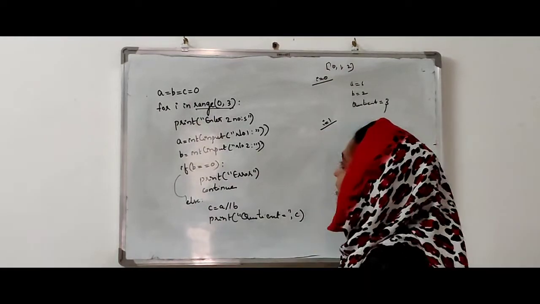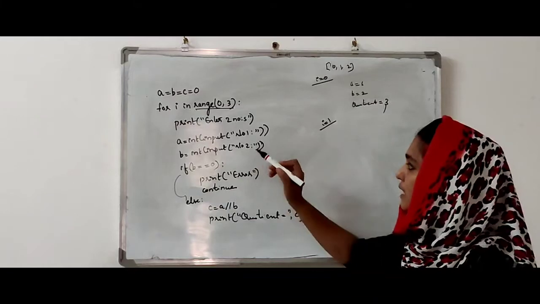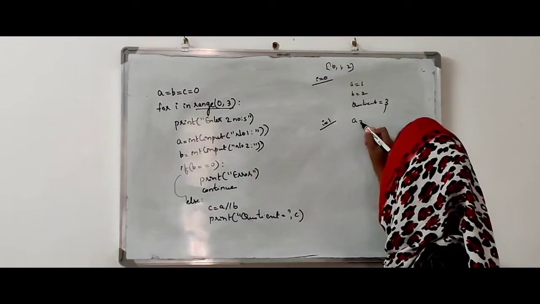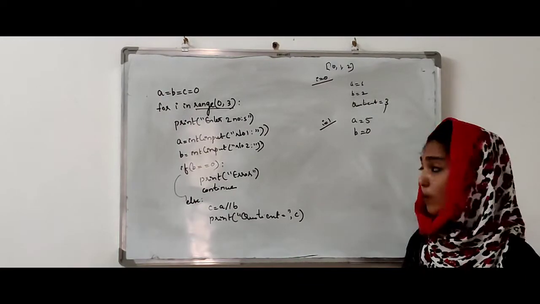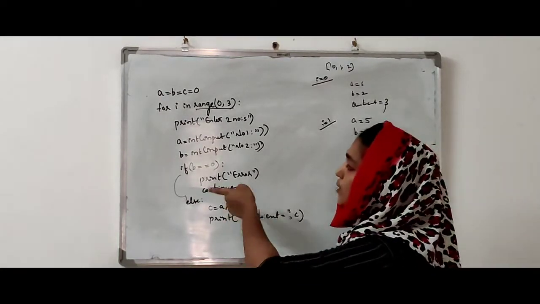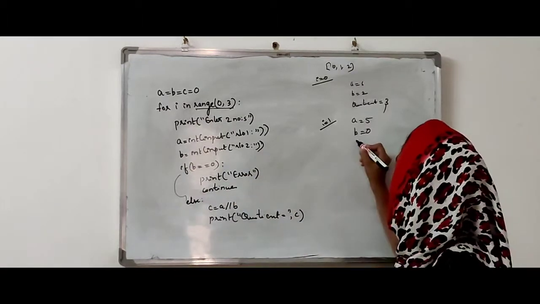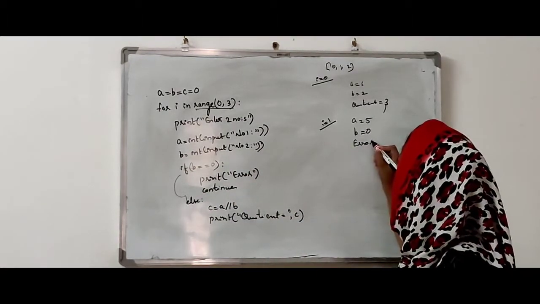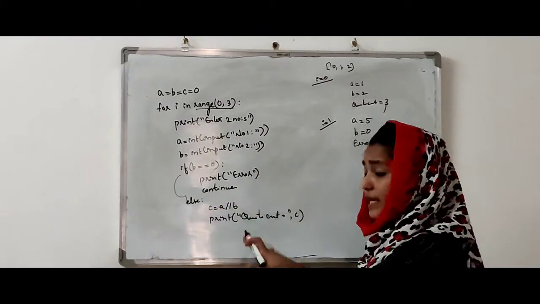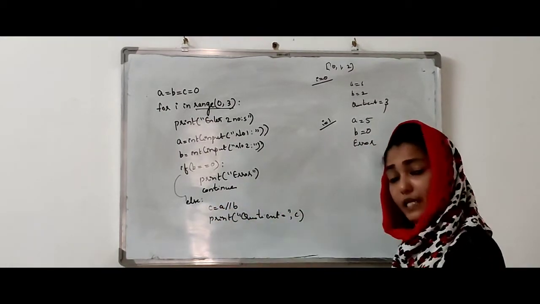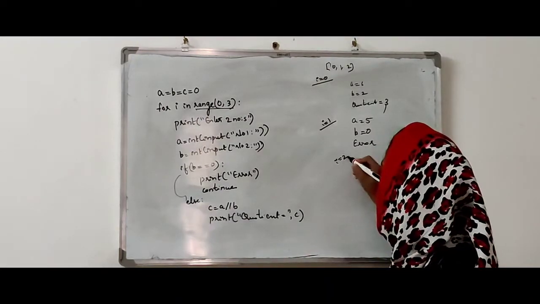That is I is equal to 1. There also print enter two numbers, A equal, B equal. Suppose I am entering the value of A as 5 and value of B as 0. So if B equal to 0, here this condition is satisfied. Print error. What will display? Error will display. Continue means it will not execute the rest of the statements and immediately starts the next iteration, which means I is equal to 2.